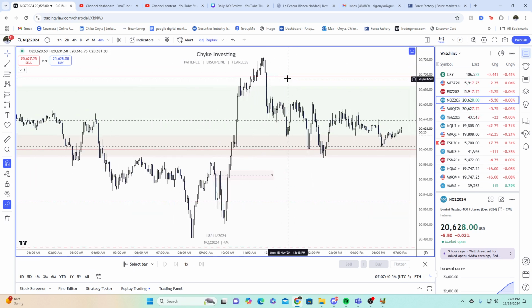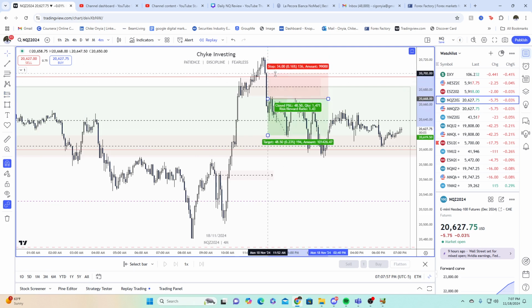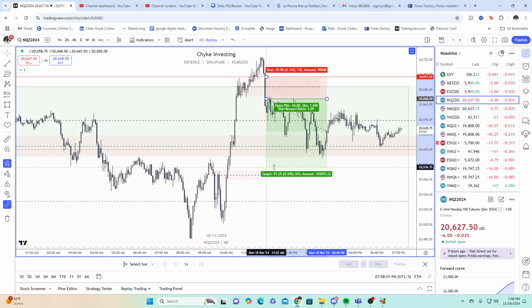So here the 4-minute looks a little better as well, where you have this bullish order block candle right here. That would have been a nice place to keep your stop above. You have this fair value gap plus a break of market structure and a purge of liquidity up here. So this is the one I ended up taking. Stop loss was above there. In for 1 to 3.